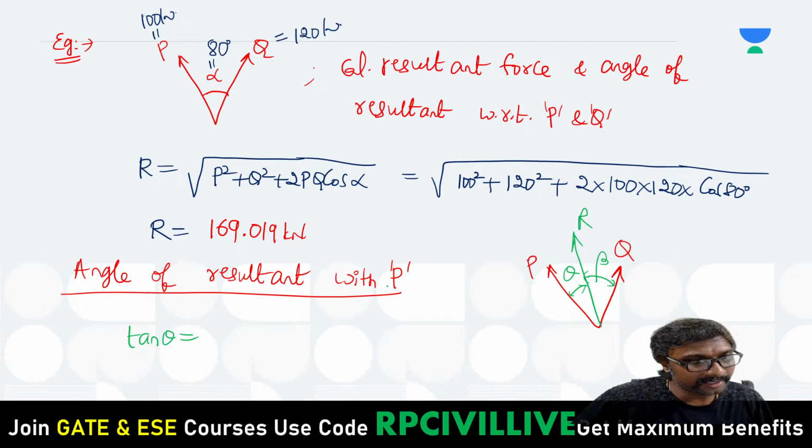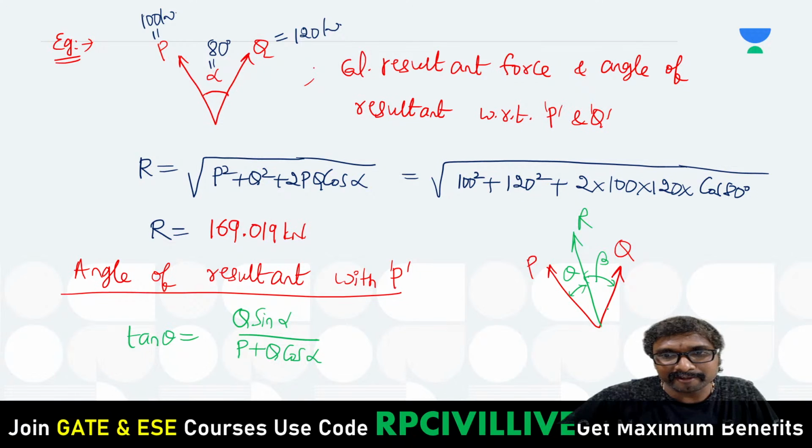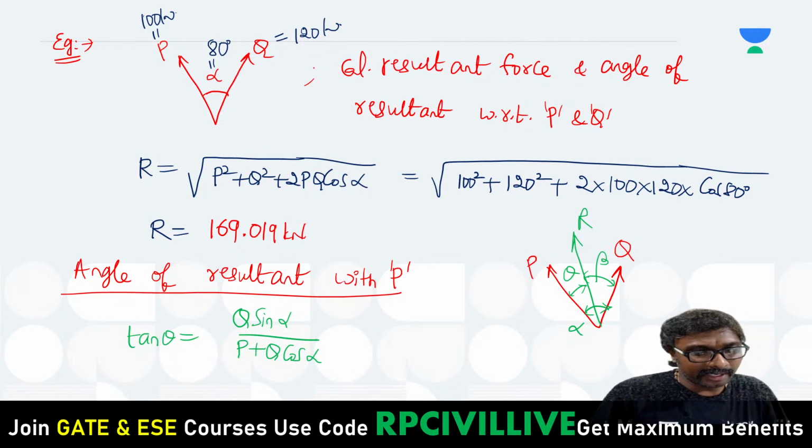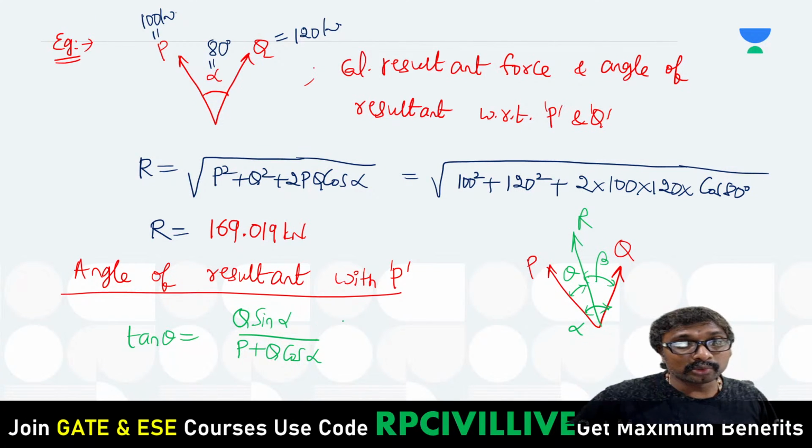With respect to P, how can you get that? Tan theta is equal to Q sin alpha divided by P plus Q cos alpha. Do you remember what alpha is? Alpha is the angle between the two forces. Is that clear everyone now? How to get this? Q sin alpha by P plus Q cos alpha.